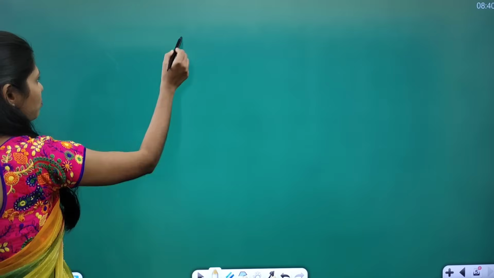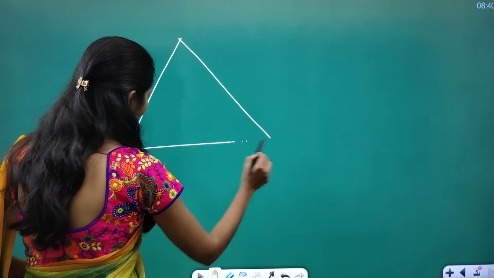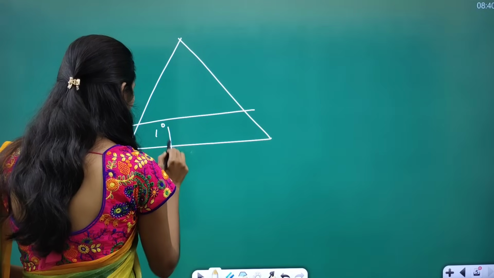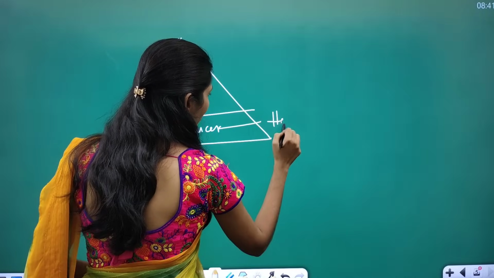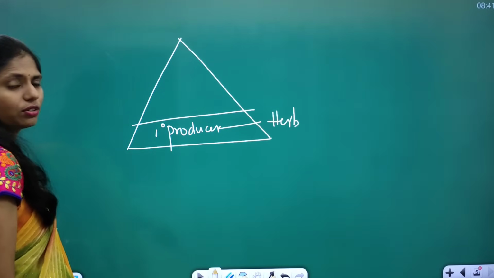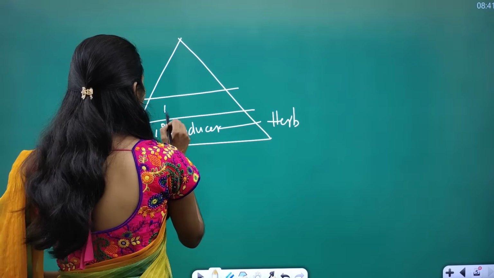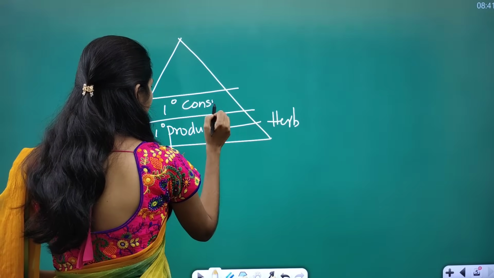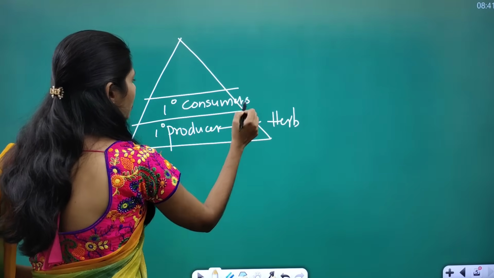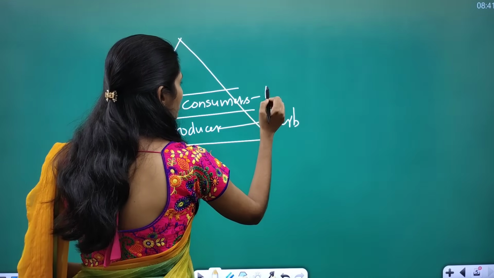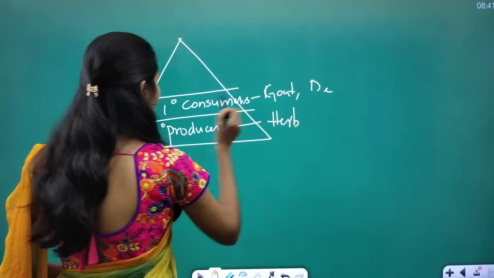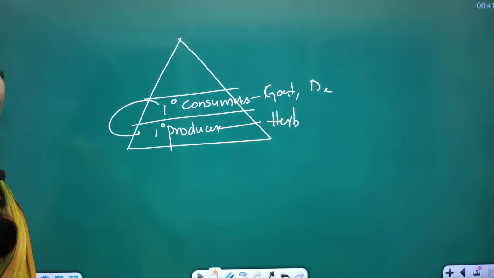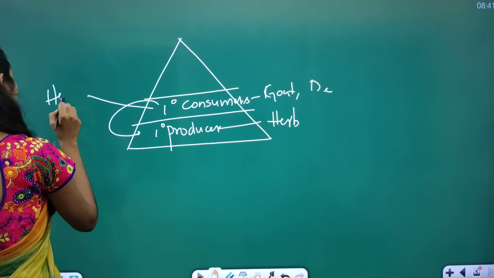Yes, you know about this food chain, right? So we have primary producers, for example, grass, plants, trees, etc. And we have primary consumers. Primary consumers are like sheep, goat, deer, etc. They will be consuming these plants.